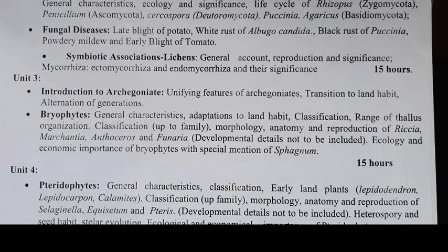In the algae 4, in fungi you have to discuss 5 type studies, and in the bryophytes again 4: Riccia, Marchantia, Anthoceros, Funaria. Just focus on the brackets. Development details are not to be included. The development details are not necessary.